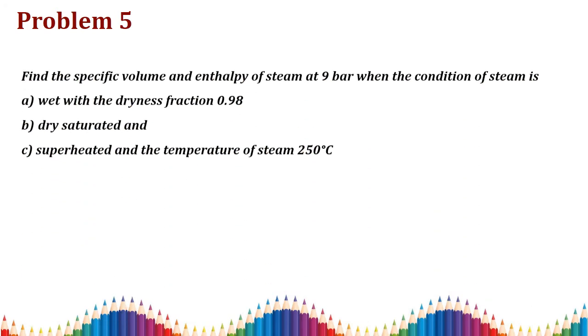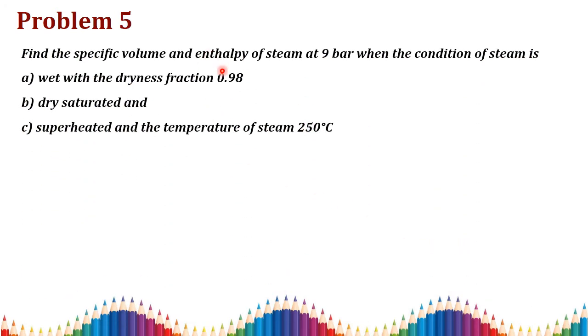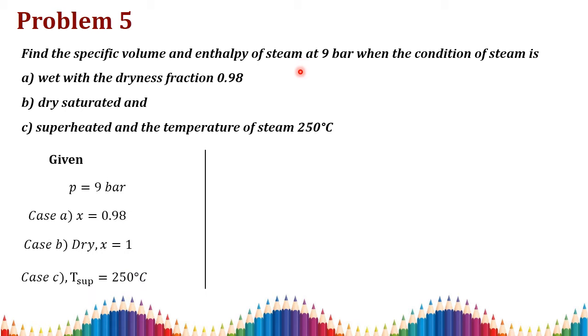Problem number 5. Find the specific volume and enthalpy of the steam at 9 bar when the condition of the steam is one of three different conditions. So we need to find the specific volume and the specific enthalpy of the steam at a pressure of 9 bar, for the three different conditions.